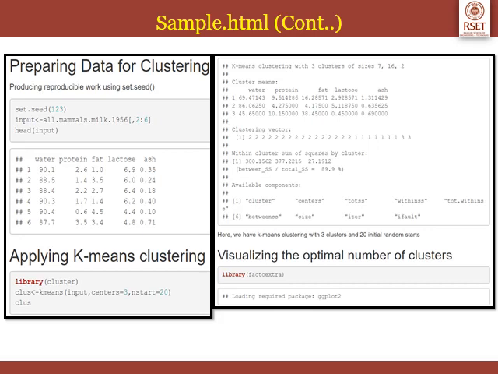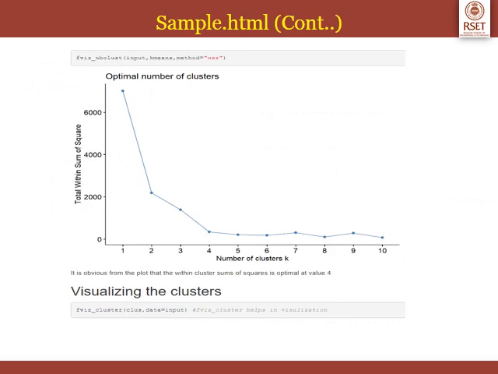After that the next subheading is visualizing the optimal number of clusters. Corresponding R code chunks will be pretty printed. So when you run the code fviz_nbclust input k-means method equal to within cluster sum of squares, remember you will get this particular graph as the output of the evaluation of that code fviz_nbclust. So when you look at the plot, it is obvious that within cluster sum of squares is optimal at value 4. Next we have the next subheading, visualizing the clusters.